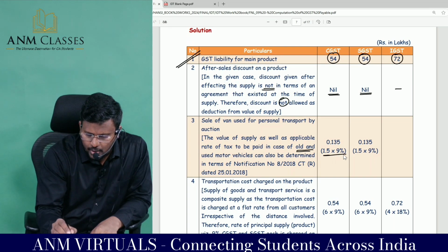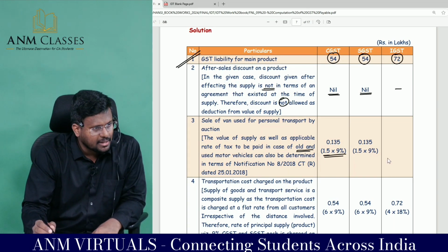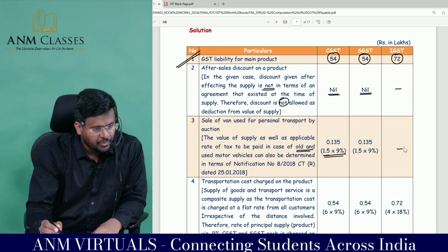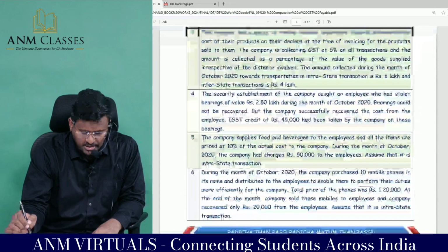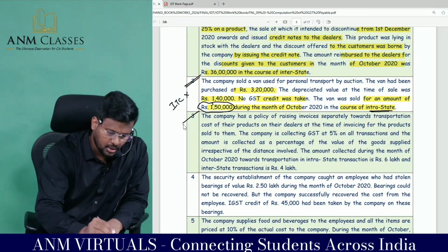What is the transaction value? 1 lakh into what is the rate? 9% comes to 13,500 CGST and 13,500 SGST. Comfortable, sir? Coming to the third adjustment of the question.